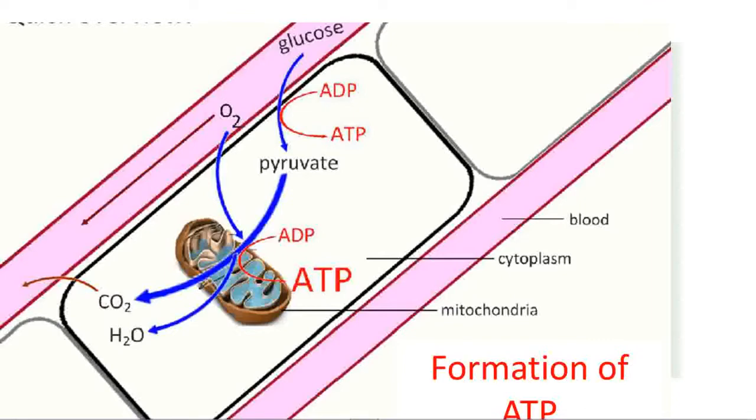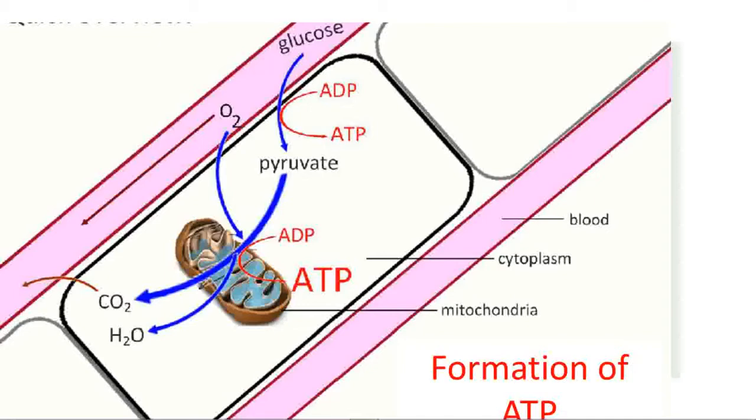Then glucose present in the cell is broken down into pyruvate. Pyruvate is a 3-carbon molecule. Glucose is a 6-carbon molecule. So one molecule of glucose forms 2 pyruvate molecules. Then these pyruvate molecules enter the mitochondria. Oxygen, which is present in the cytoplasm, also enters the mitochondria.